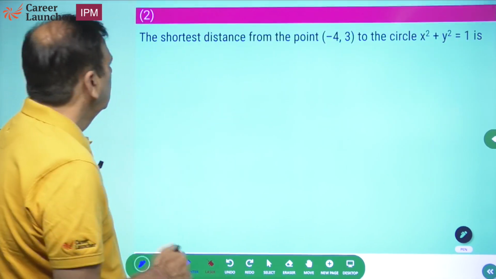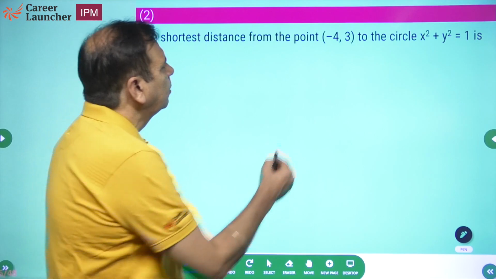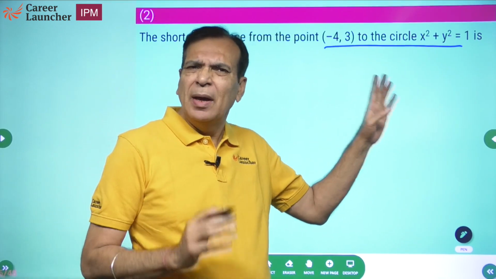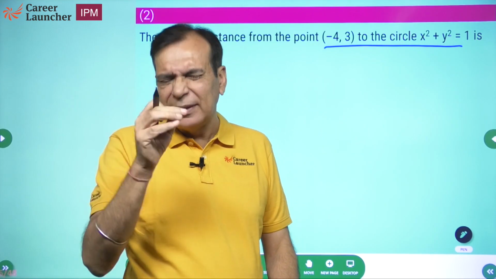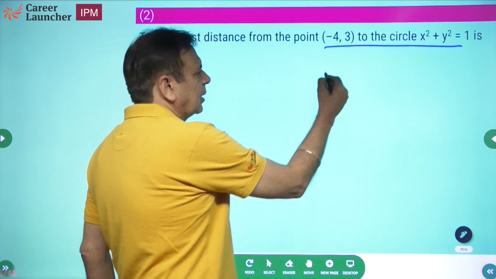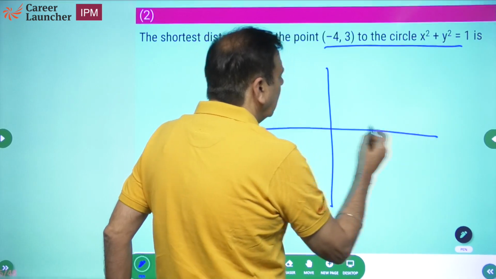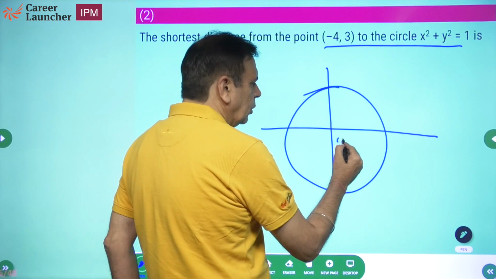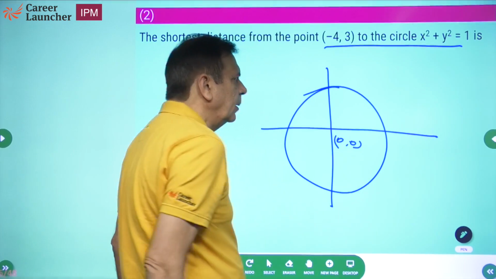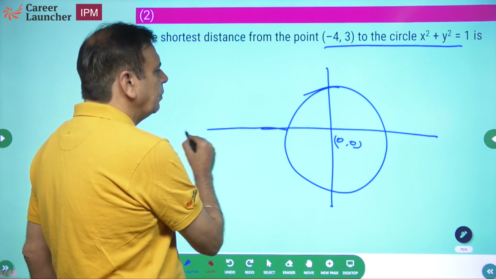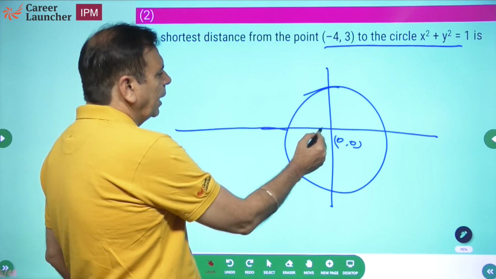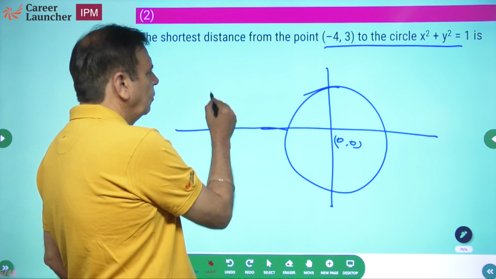Next question. Shortest distance from the point (-4, 3) to the circle x square plus y square equal to 1. X square plus y square equal to 1 का मतलब center (0, 0) है. पहले figure बनाएंगे फिर बात करेंगे. I'm sure by now you know, when it comes to geometry, I want to draw the figure. Center (0, 0), and we need to find the distance between the point (-4, 3) and the circle. Where is (-4, 3)? X is minus 4, y is plus 3.